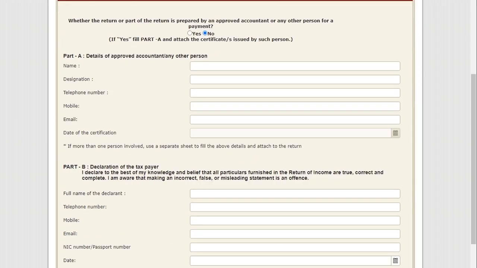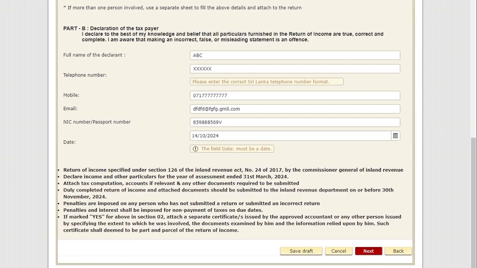The next one is the declaration page. It asks some questions, such as whether the return or part of the return is prepared and approved by an accountant or any other person for a payment. If you put yes, then you have to fill this part, and if you put no, you have to fill in your details as required. Then you have to click the next page.